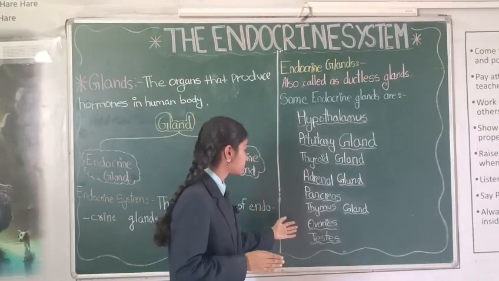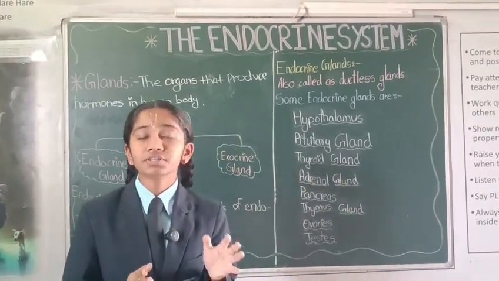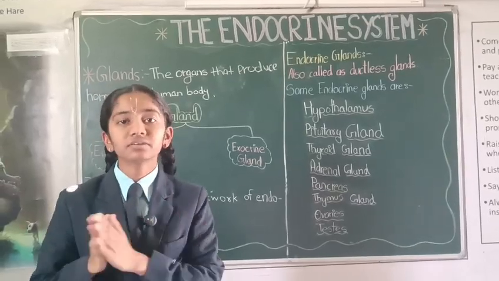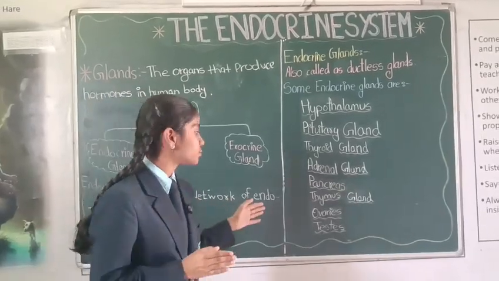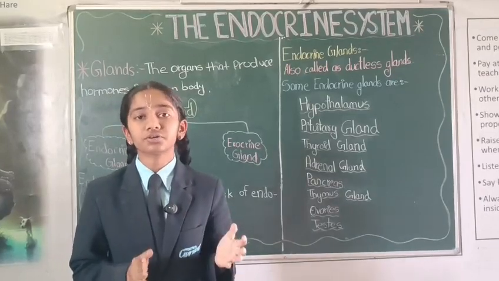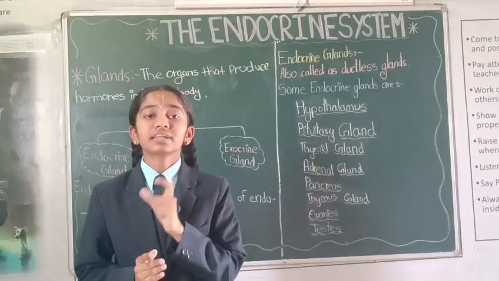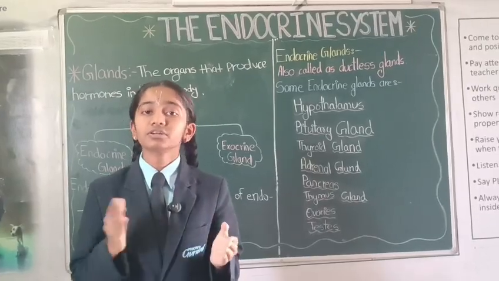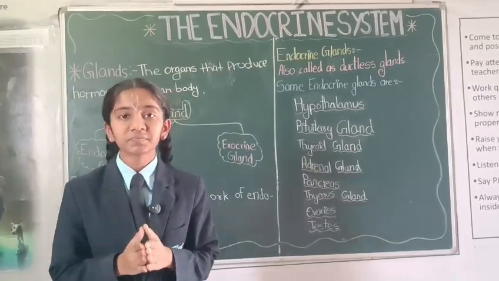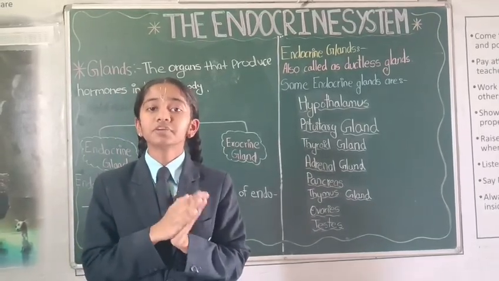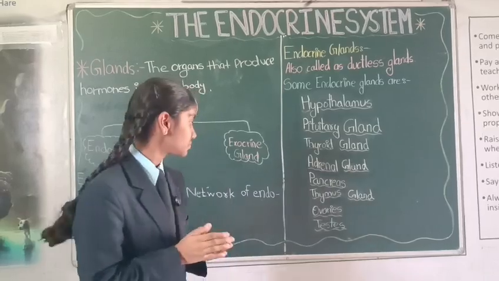Moving towards the ovaries. Now, there is an exception for this gland. These glands are present only in females, not in males. This gland produces two hormones, which are progesterone and estrogen. The progesterone maintains the lining of the uterus during pregnancy or the menstrual cycle of females. And the estrogen, on the other hand, develops the female sex organs and the female features in females.